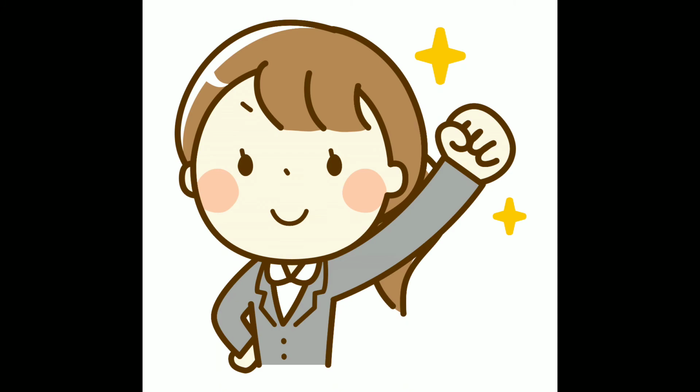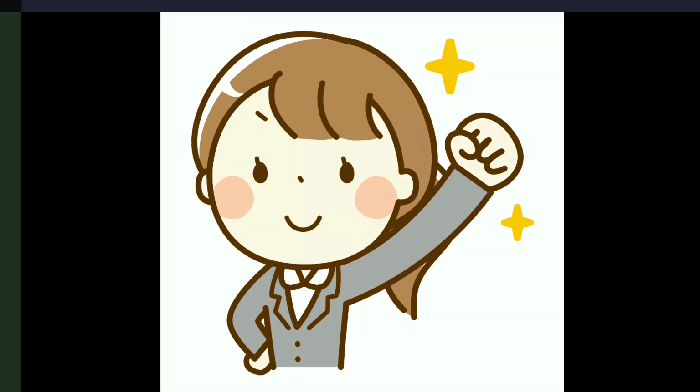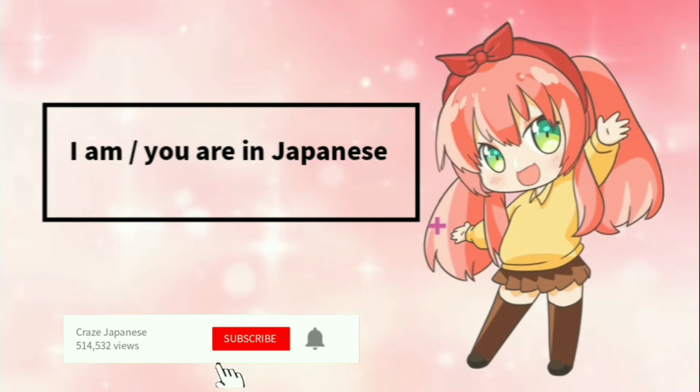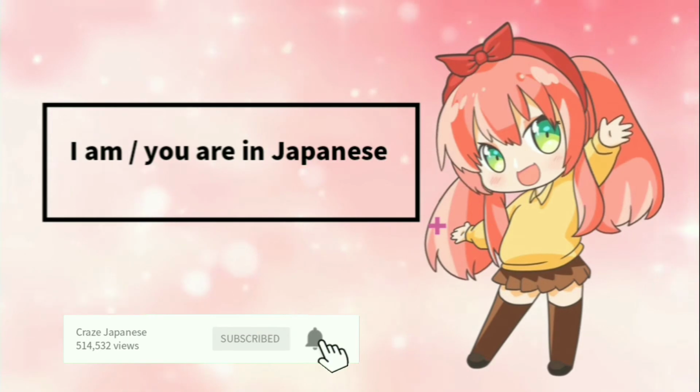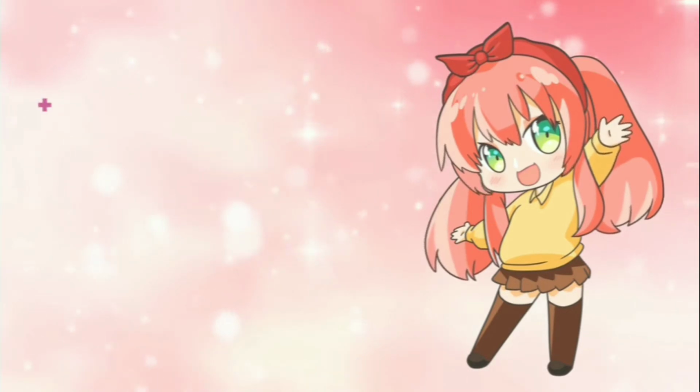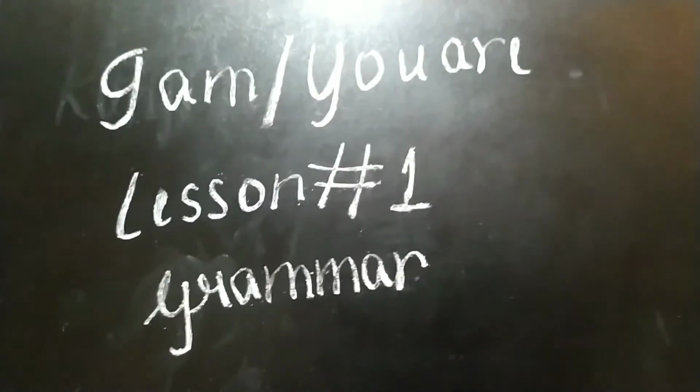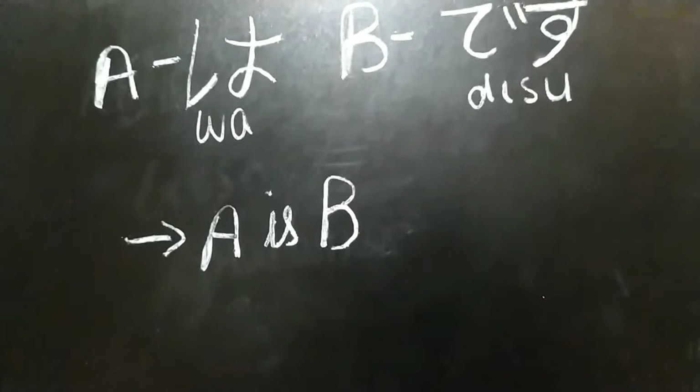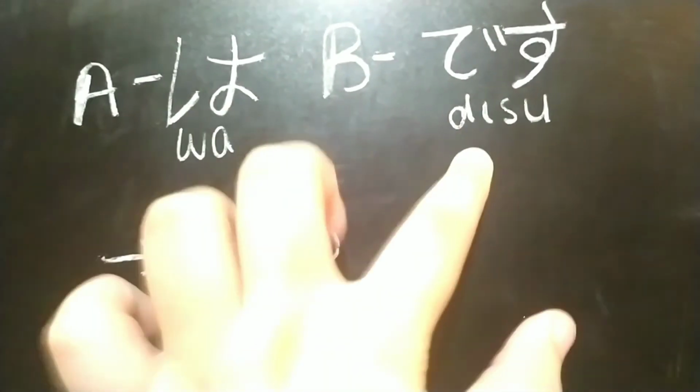Today we will learn to write I am, you are in Japanese. This is lesson number 1 of grammar. I am, you are in Japanese. So here's a short diagram, you can say.